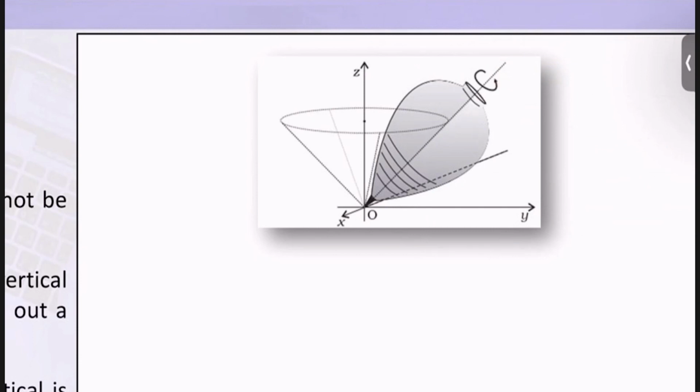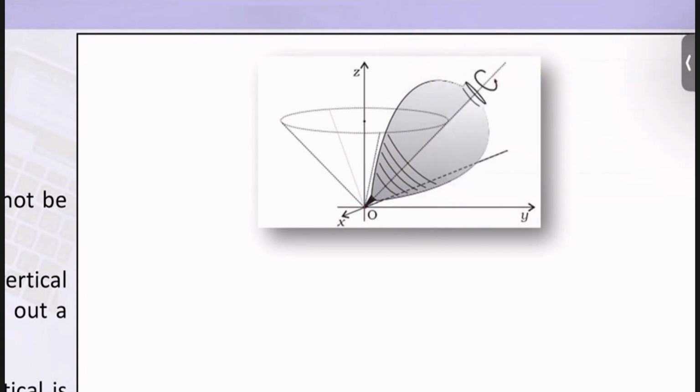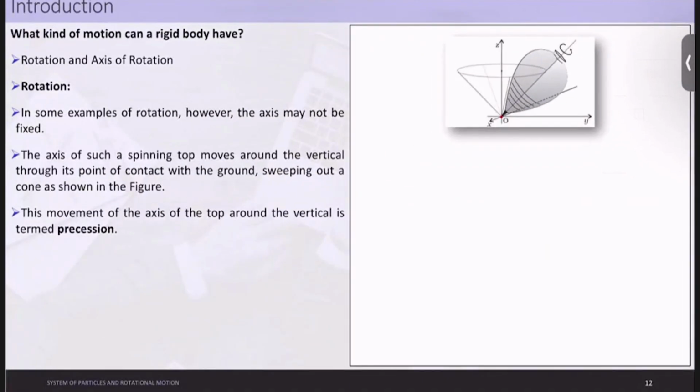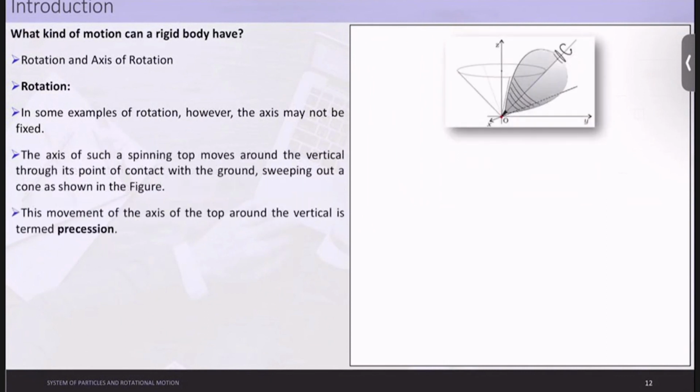If you see clearly, it doesn't have a fixed axis of rotation here. There is only a point through which the rotation is happening. That is the basic sense which I need to make you understand in this concept. Here basically the axis may not be fixed. The axis of such a spinning top moves around the vertical.